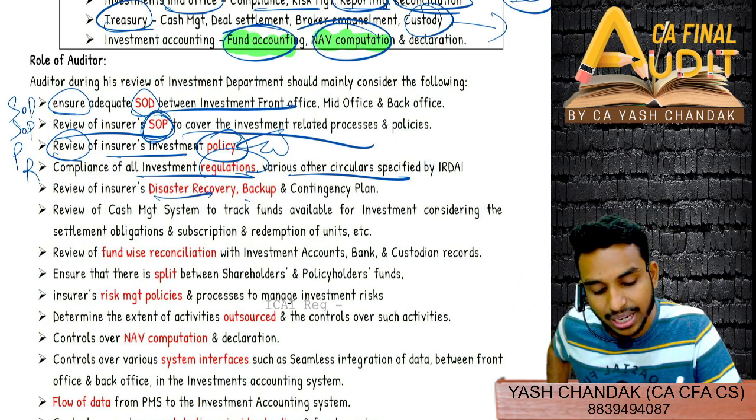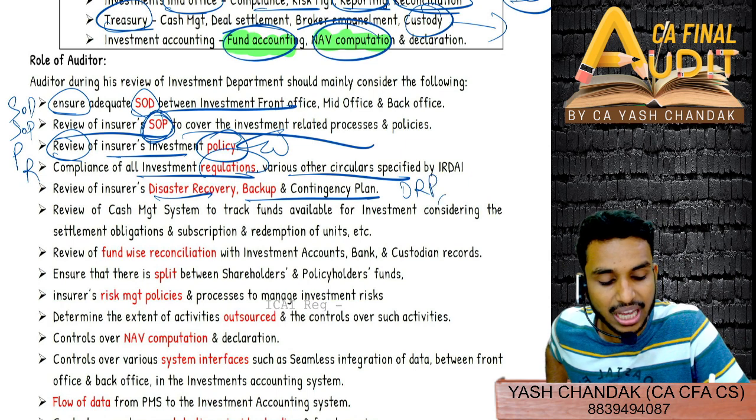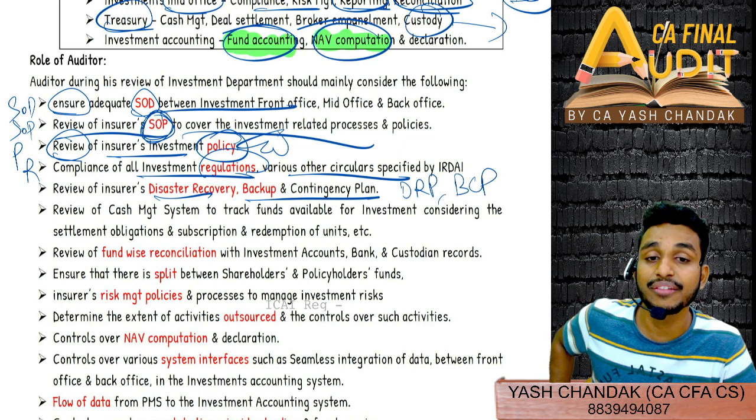Then disaster recovery and backup contingency plan. Generally you will find a disaster recovery plan, DRP, and BCP, backup contingency plan, which I told you about, also giving you an example of L&T. Do you remember the flood of 2008?